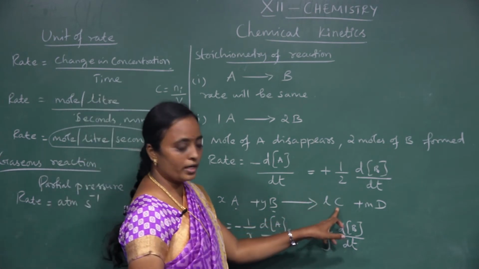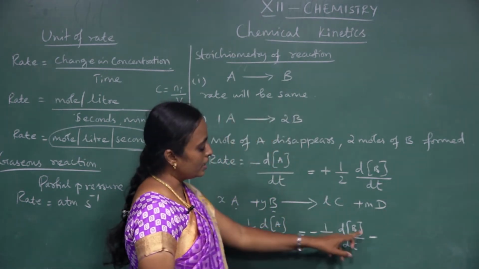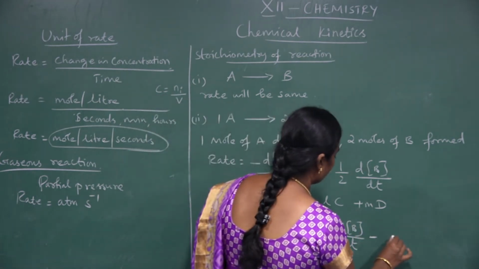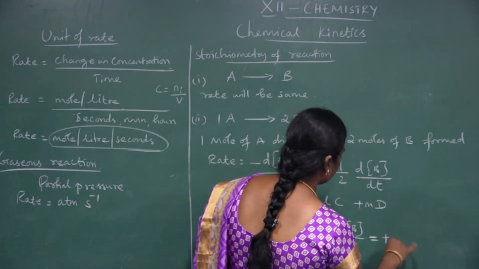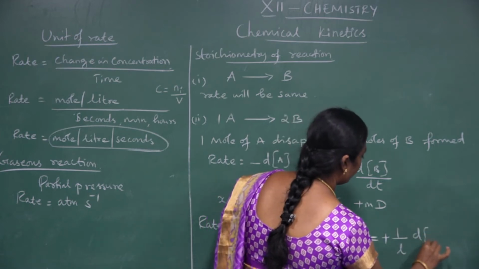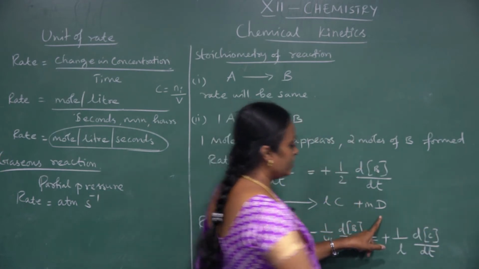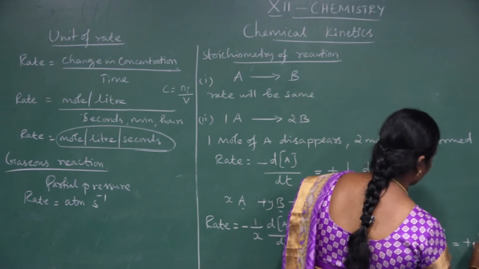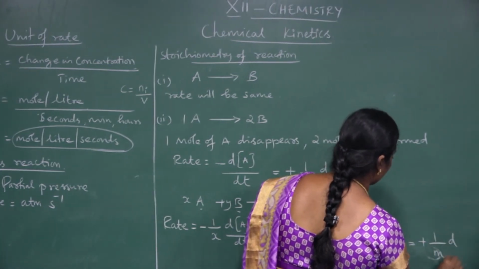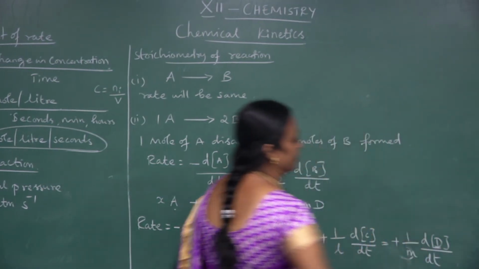Next we will go with the product, that will be the coefficient L, and in the same way the concentration of the product should increase. So I can use the sign, that will be the plus sign. The coefficient will be 1 by L and d of C divided by dt. The same way for D, I can give you plus 1 by m, the concentration coefficient 1 by m, d of D divided by dt.